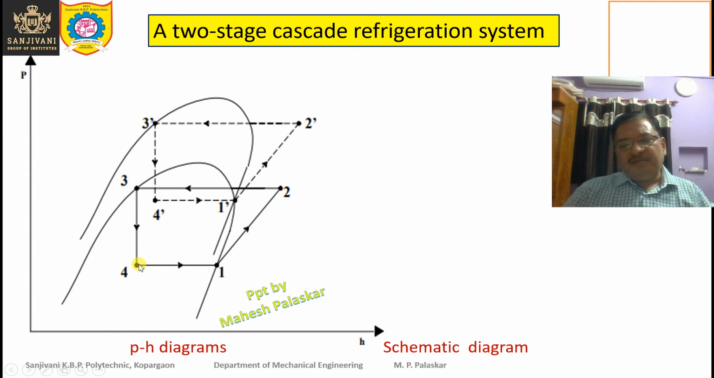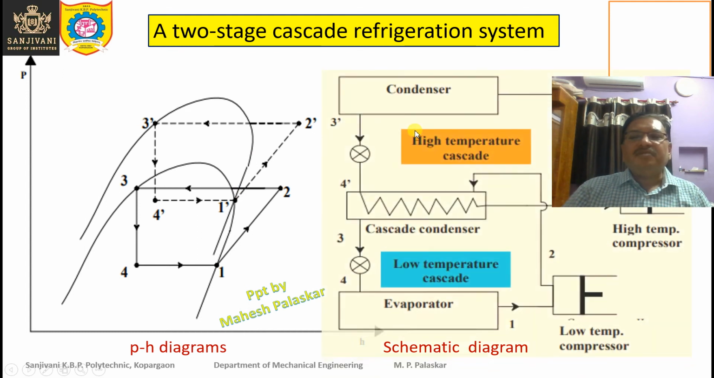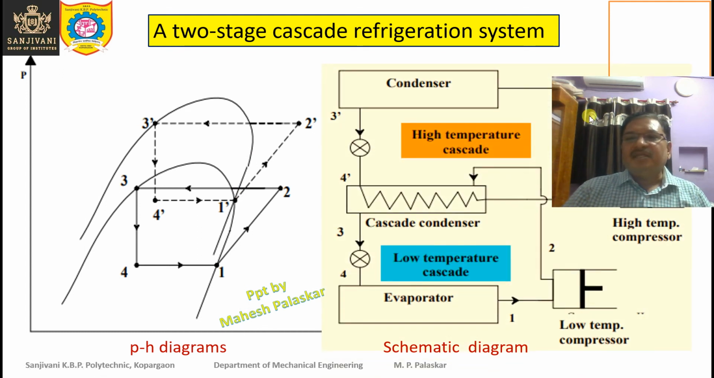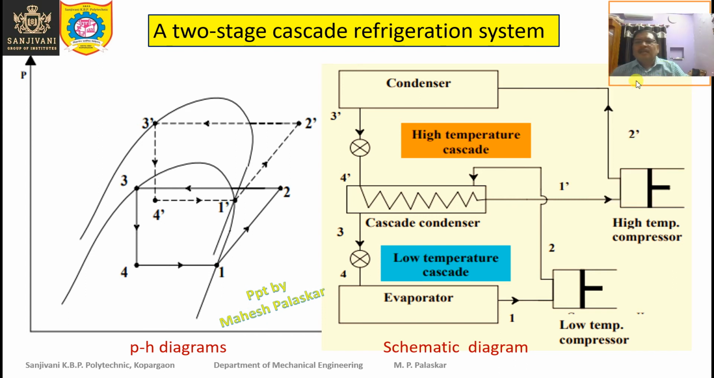The refrigerant used in this low temperature cascade refrigeration system will have a much lower boiling point, whereas the refrigerant used in the high temperature cascade refrigeration system will have a much higher boiling point. Okay, so this was the pH diagram. Now let us study the same with the help of the schematic diagram. This is the schematic diagram.